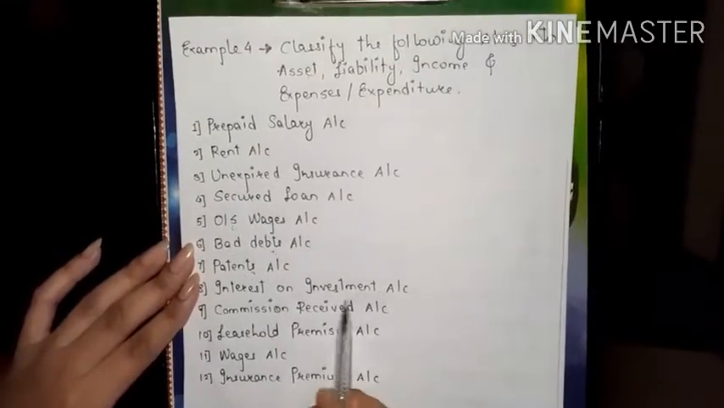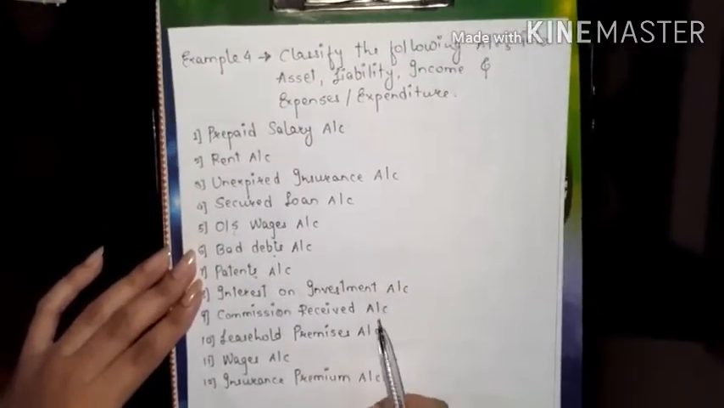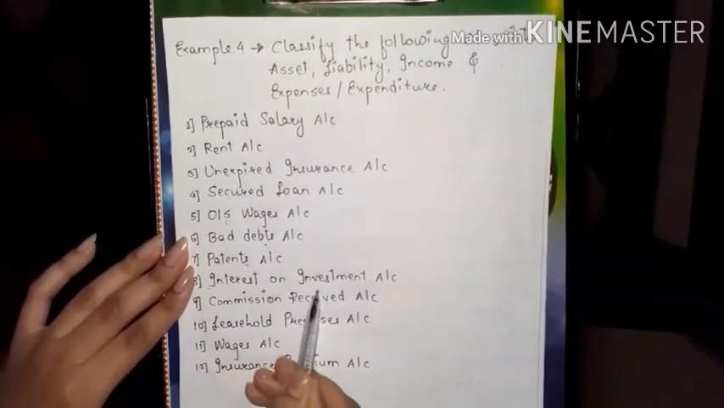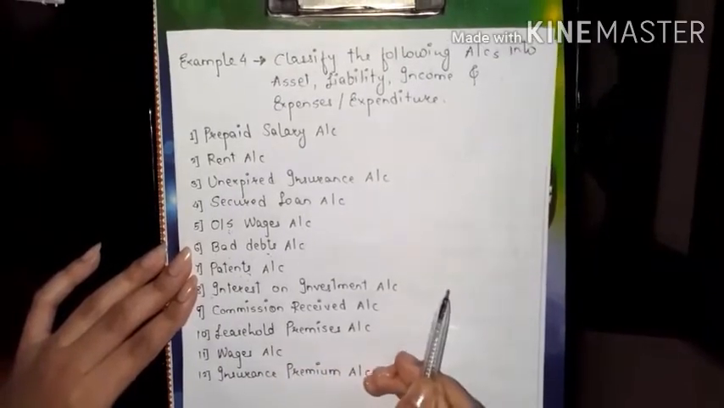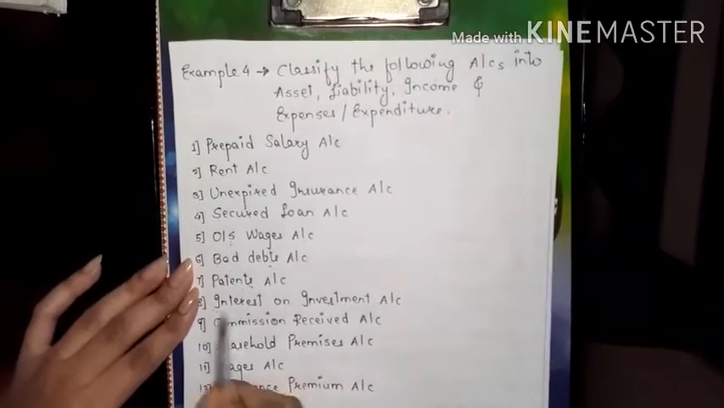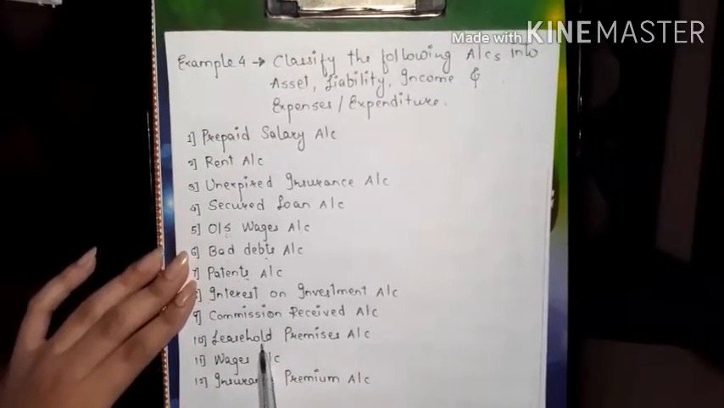Now interest on investment, as I've already told you, if you have invested in any company, in any business, in any bank, you always get a benefit or interest on your investment for lending money to that particular enterprise. That is called interest on investment. Now leasehold property.